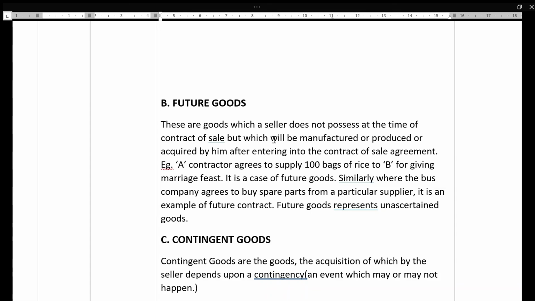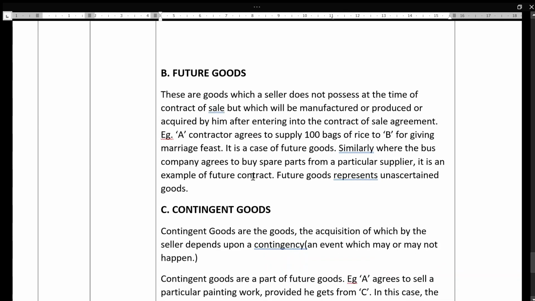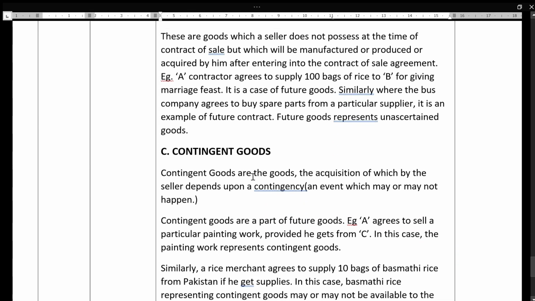For this, an example is a contractor agrees to supply 100 bags of rice for a marriage feast. So it is a case of future goods. Similarly, the bus company agrees to buy spare parts from a particular supplier. It is an example of a future contract. So future goods represent unascertained goods because the seller has to manufacture or produce after he enters into the contract of sale. Next is contingent goods.